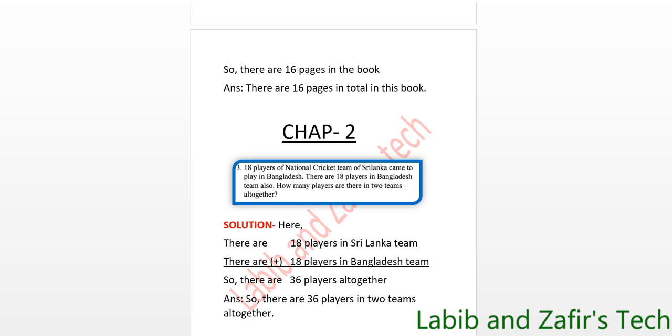8 plus 8 equals 16, 6 and 1 in hand. 1 plus 1 equals 2. 2 plus 1 equals 3. So 36. So there are 36 players altogether. Answer: so there are 36 players in two teams altogether.